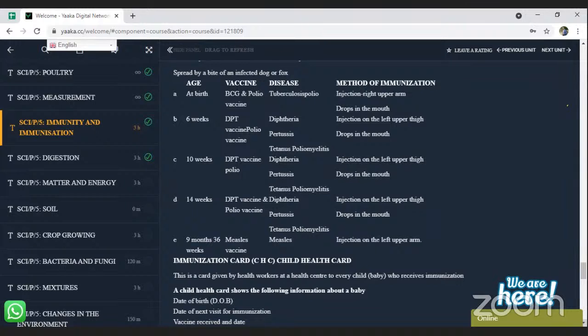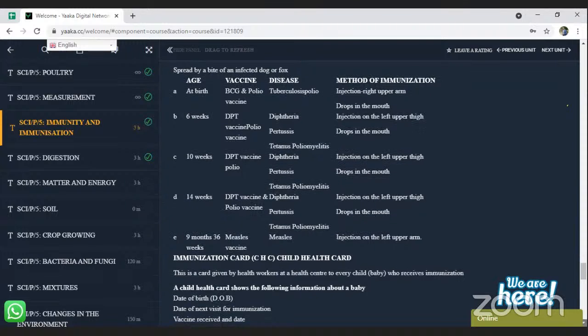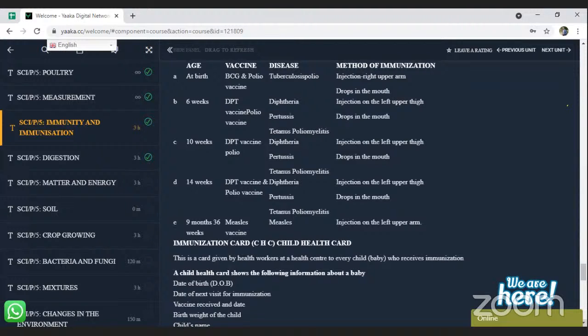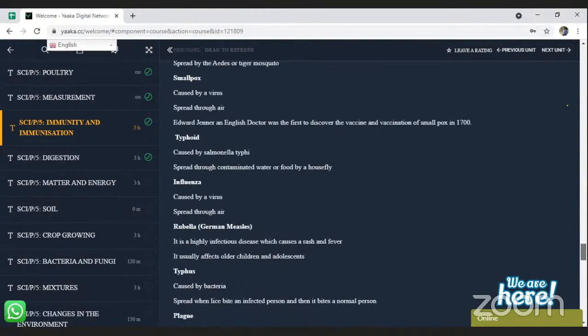When the child reaches 9 months, then measles vaccine is given. And where is it given? It is an injection on the left upper arm. So that is something small that you need to know about immunization.